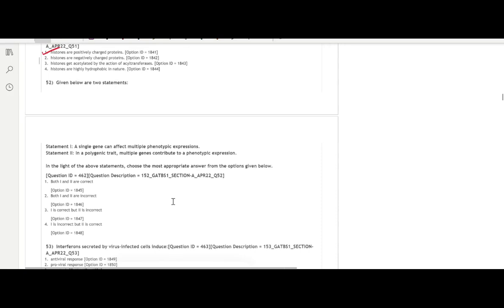Question number 52. Given below are two statements. Statement 1, a single gene can affect multiple phenotypic expressions. And statement 2, in a polygenic trait, multiple genes contribute to a phenotypic expression. Coming to statement 1, this effect is known as pleiotropy, in which a single gene can affect two or more distinct phenotypic traits.